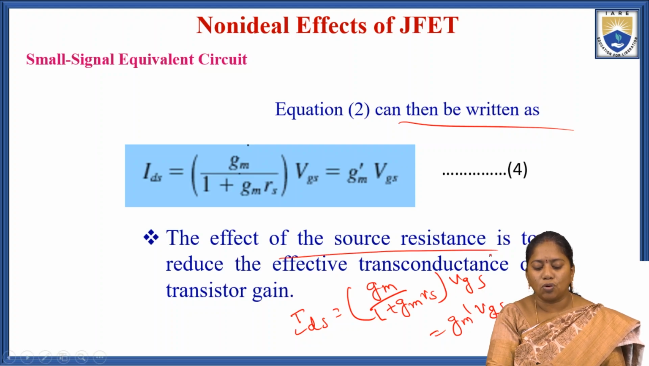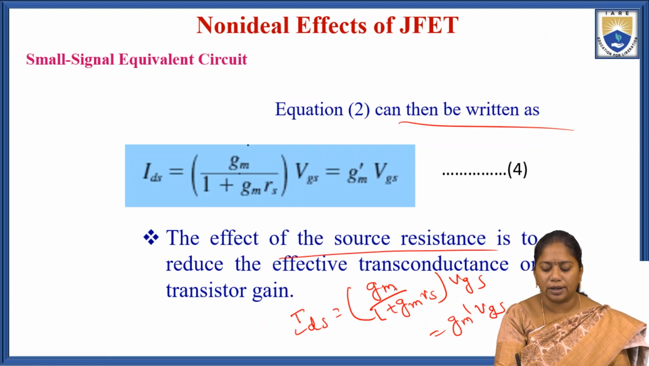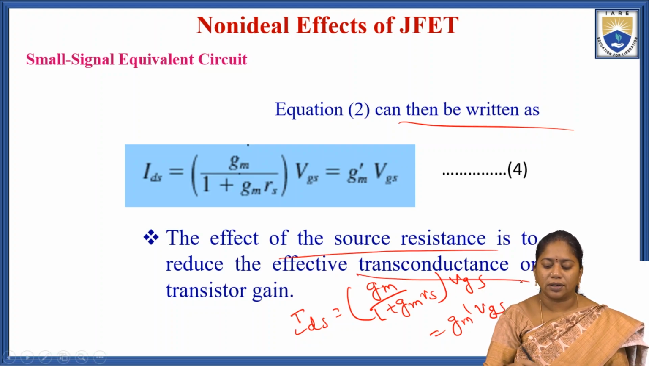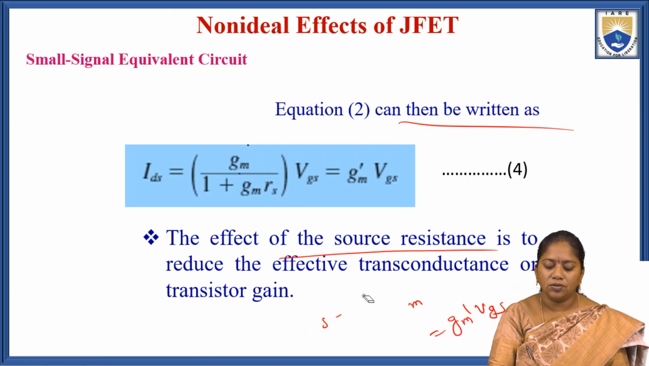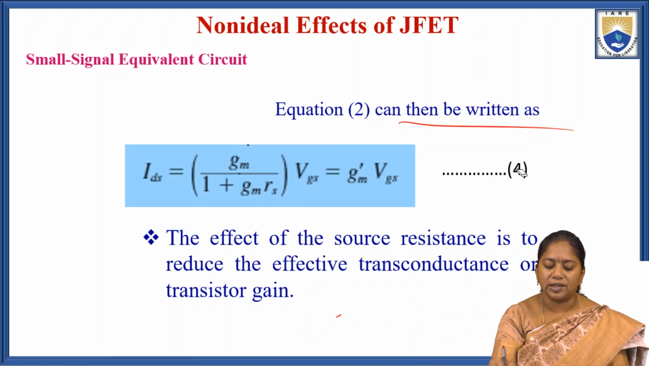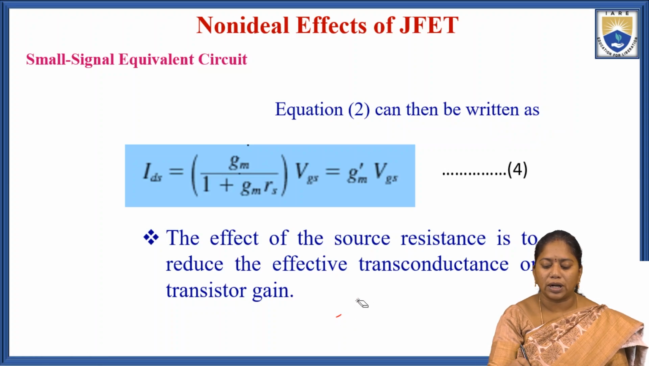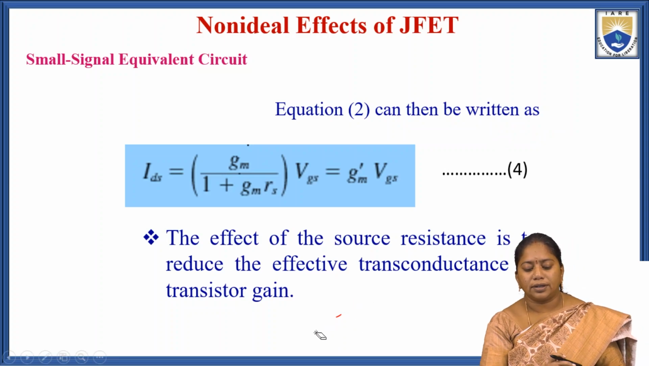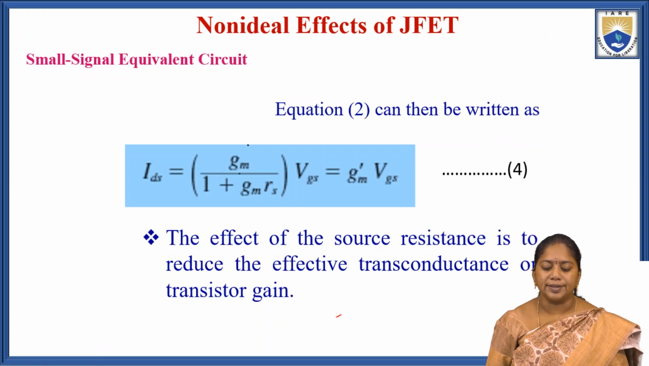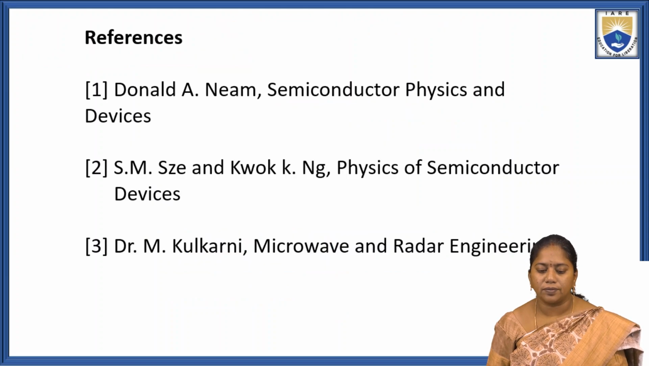The effect of the source resistance is to reduce the effective transconductance or transistor gain. Here GM is the transconductance.